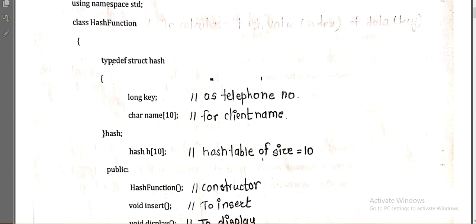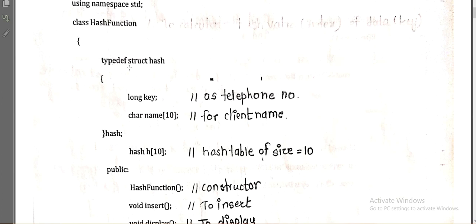Why are we using this typedef? The typedef will assign a new name to your structure. The structure is nothing but a user defined data type. It is not system defined, it is a user defined data type. By using the typedef keyword we can give a name to that structure, and while using it in our program, we can declare the variable by using that name.